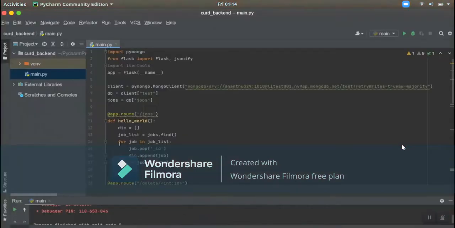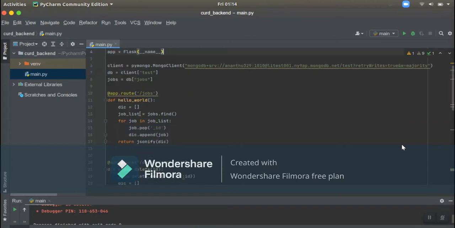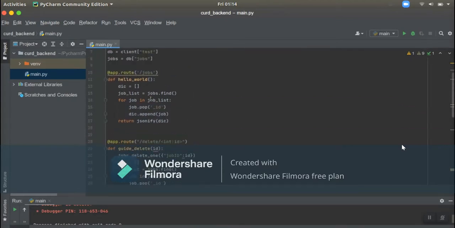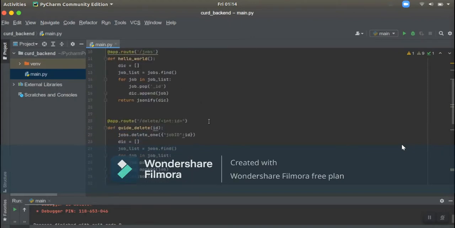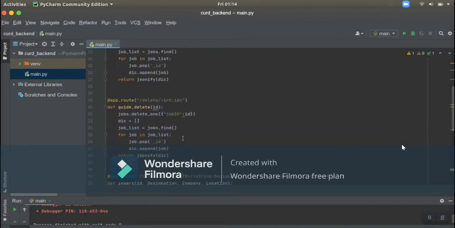Let me show you the CRUD application and the web application. These are the codes that I have used. We have used the LinkedIn data. These are the basic default codes. We are going to delete an entry, update an entry, edit an entry, and view the entries.